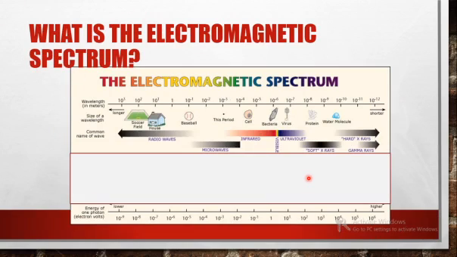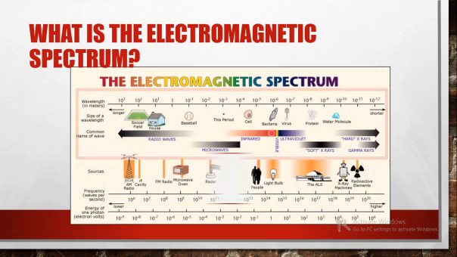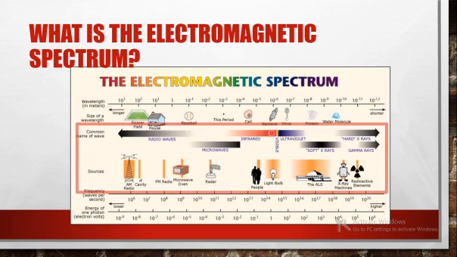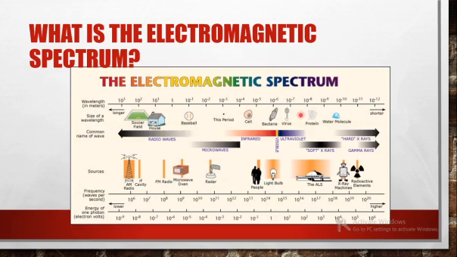If we check the electromagnetic spectrum, the visible light constitutes only a very small portion of the entire spectrum. Here you can see the visible light, which is visible to us. All other waves in the electromagnetic spectrum are not visible to us.